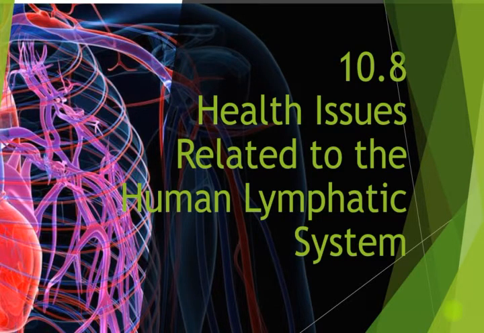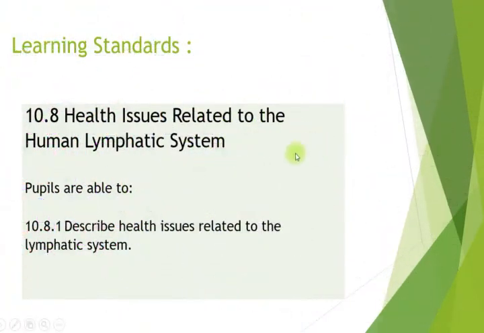So today we will cover our last subtopic on chapter 10, transport in humans and animals. Our subtopic for today is 10.8, health issues related to the human lymphatic system. In the previous video, we already covered 10.7, the human lymphatic system. Let's take a look at the learning standard that you have to cover for today, just one learning standard: describe health issues related to the lymphatic system.